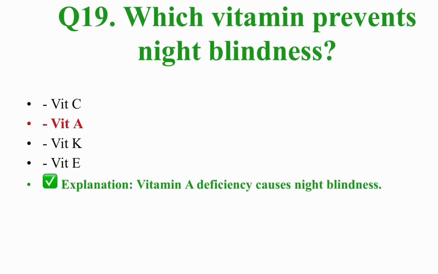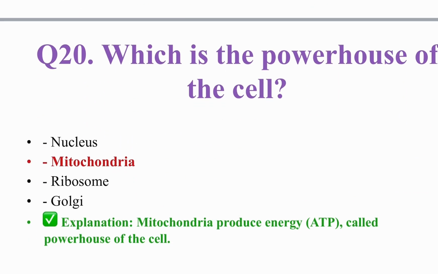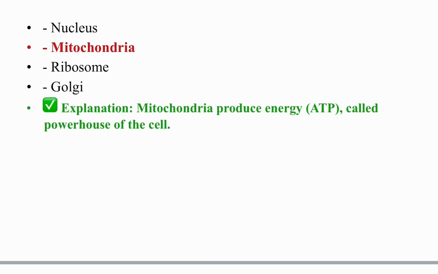Which vitamin prevents night blindness? That is called vitamin A. Vitamin A deficiency causes night blindness. Which is the powerhouse of the cells? Also known as mitochondria. Mitochondria produce ATP, called the powerhouse of the cells.